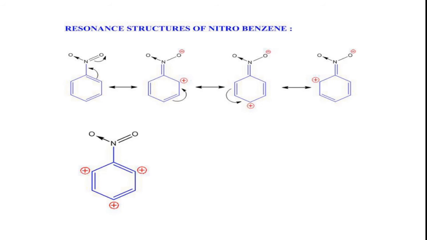In general, if you look at the resonance structures, irrespective of the nature of the substituent, the electronic effects are more at the ortho and para positions. Here it is an electron withdrawing group. That means it will always deactivate the electrons from the ortho and para positions.